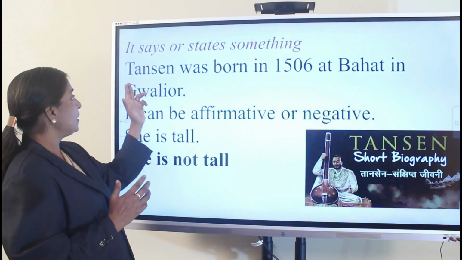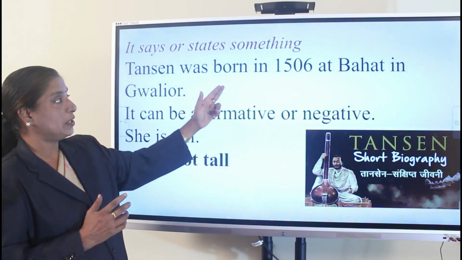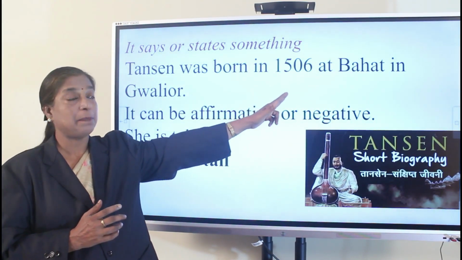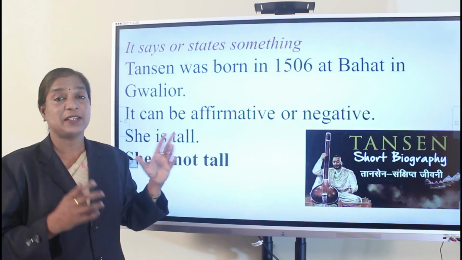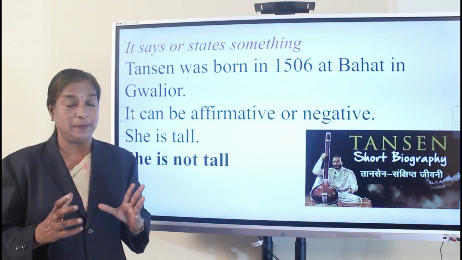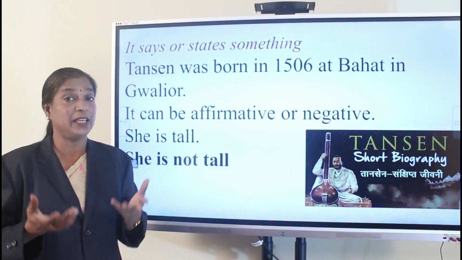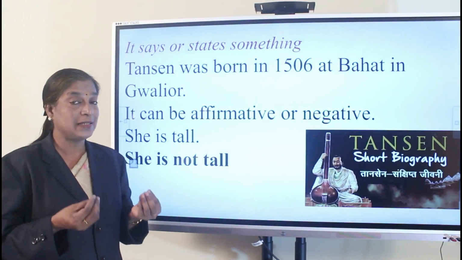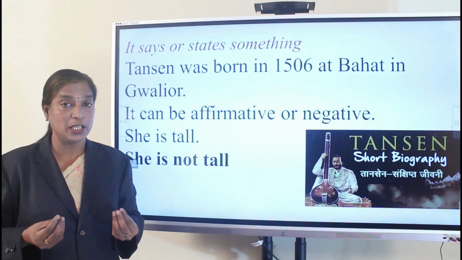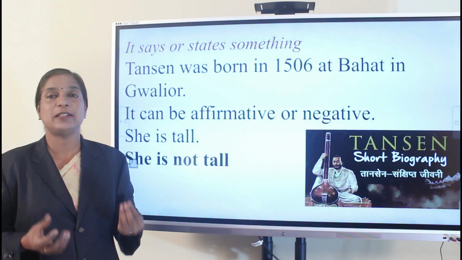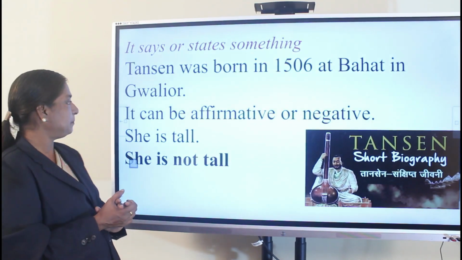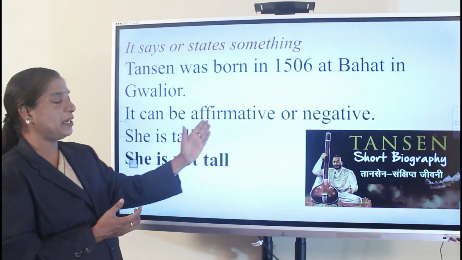Look here now. Tansen was born in 1506 at Behat in Gwalior. So it's giving some information about Tansen. Where was he born? When he was born. So since it gives some information, some knowledge about Tansen, we call it assertive or declarative. Right? Now look here. It can be affirmative or negative.